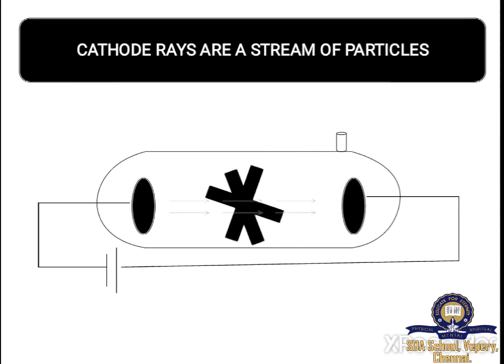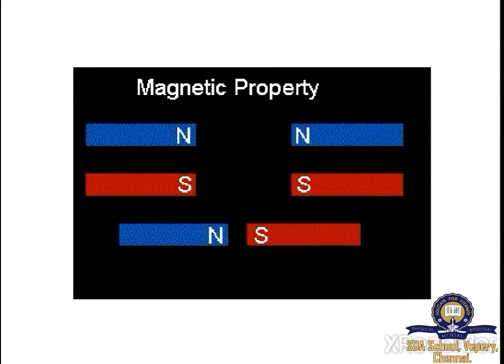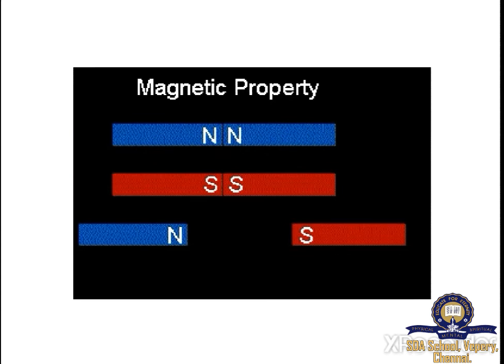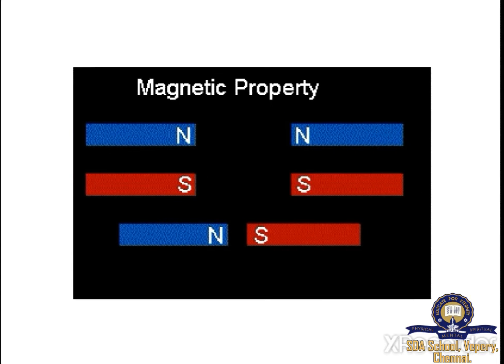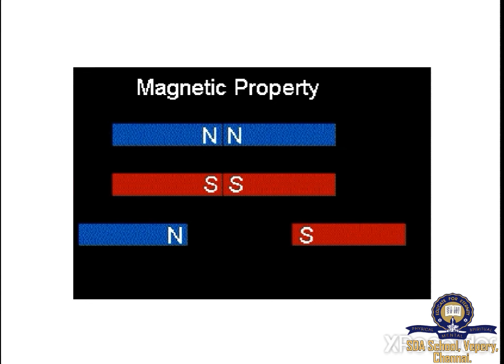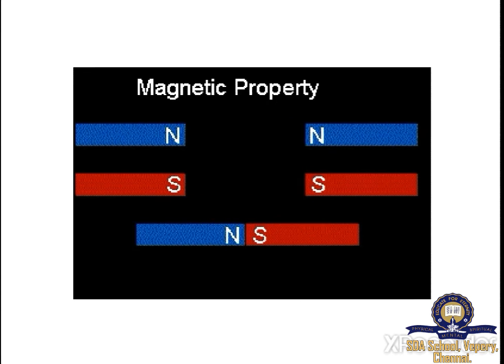Now let's see the third property. I hope you all would have played with magnets, right? We know that opposite poles attract each other and same poles repel each other, right?